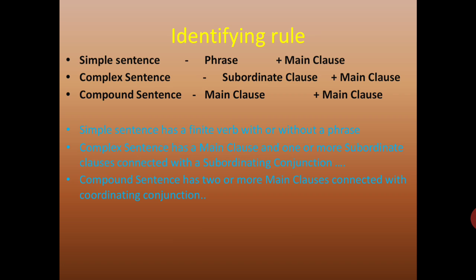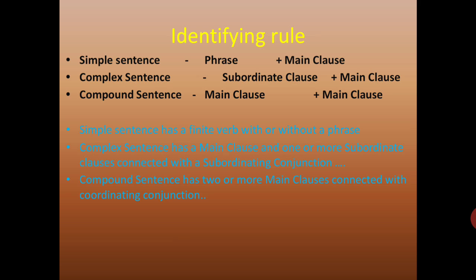That is why in the lines below I've given simple sentence as a finite verb with or without a phrase. What is the second one? Complex sentence. A complex sentence has a main clause with one or more subordinate clauses. A compound sentence has two or more main clauses, but all the three sentences will have a main clause.